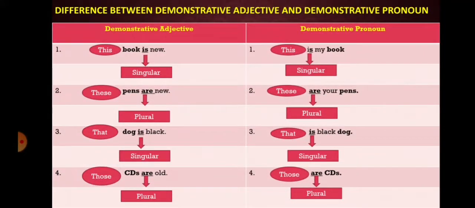Now students, we are going to see the differences between demonstrative adjective and demonstrative pronoun. Demonstrative adjective: here again the noun will be near to the demonstrative word. Like, this book is new. So here the noun book is near to the demonstrative word this. This is my book. Now here in demonstrative pronoun, the noun is far away from the demonstrative word.